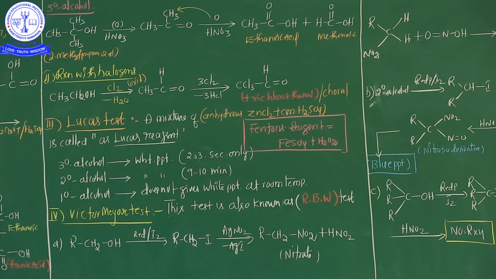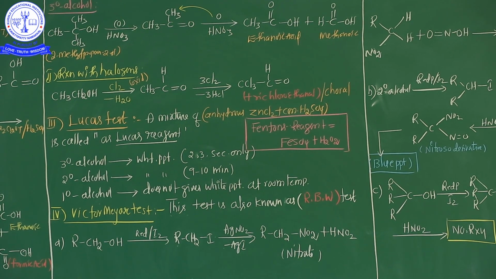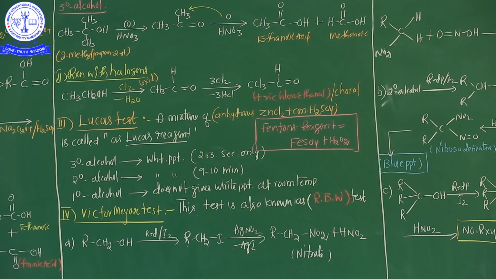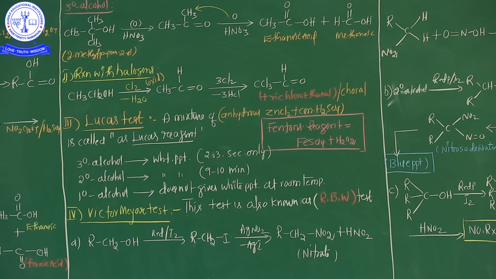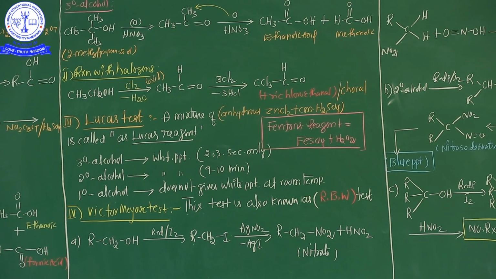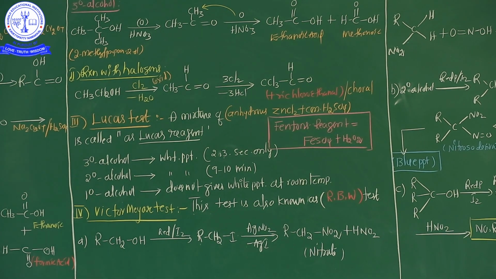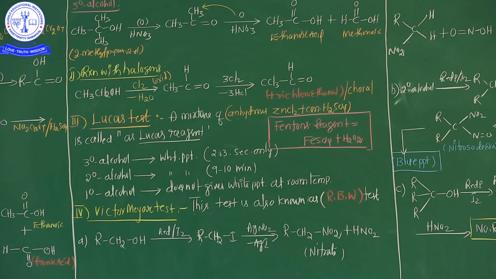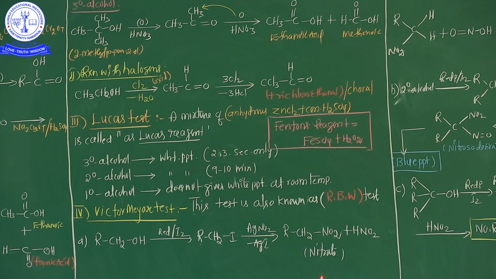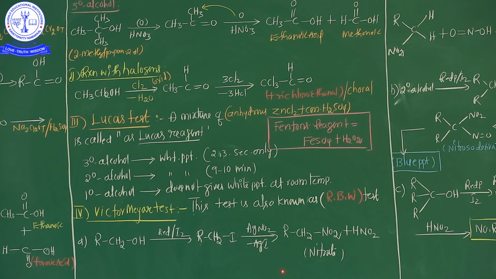What is the first point in the Victor-Meyer test? The given alcohol is treated with red phosphorus and iodine to convert it into the corresponding alkyl iodide. The second one is the alkyl iodide is then treated with silver nitrite to obtain the corresponding nitroalkane. The nitroalkane is finally treated with nitrous acid or diluted sulfuric acid, and the resulting solution is made alkaline.